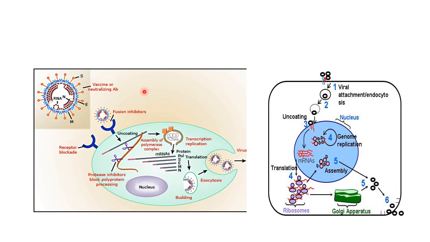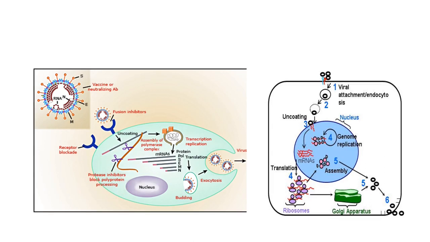Okay, once we are well versed with this, we can also see what the various researches are that are going on to prevent the entry of the virus into the host cell. Basically, a vaccine can be produced from the spike protein. Then there is research for fusion inhibitors, so that there is no fusion between the host receptor and the virus. Then there are drugs under research which play a role in receptor blockade. Finally, there can be research about protease inhibitor drugs.